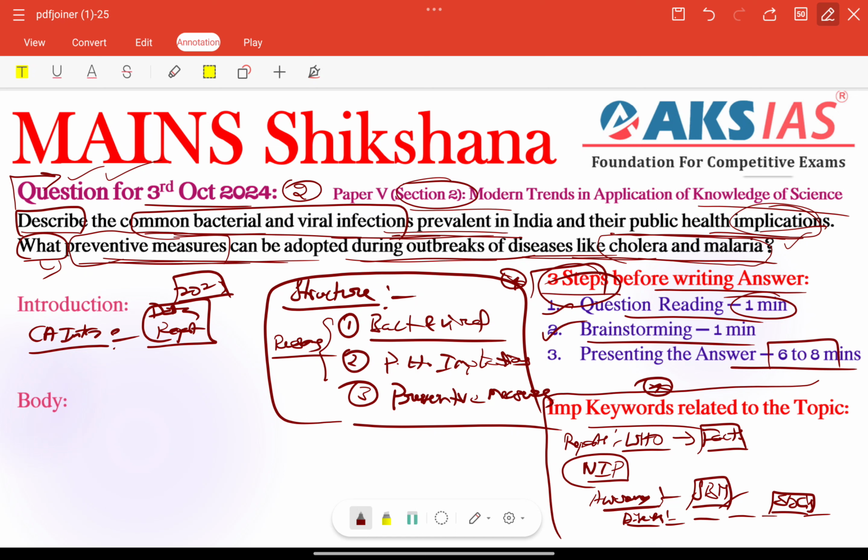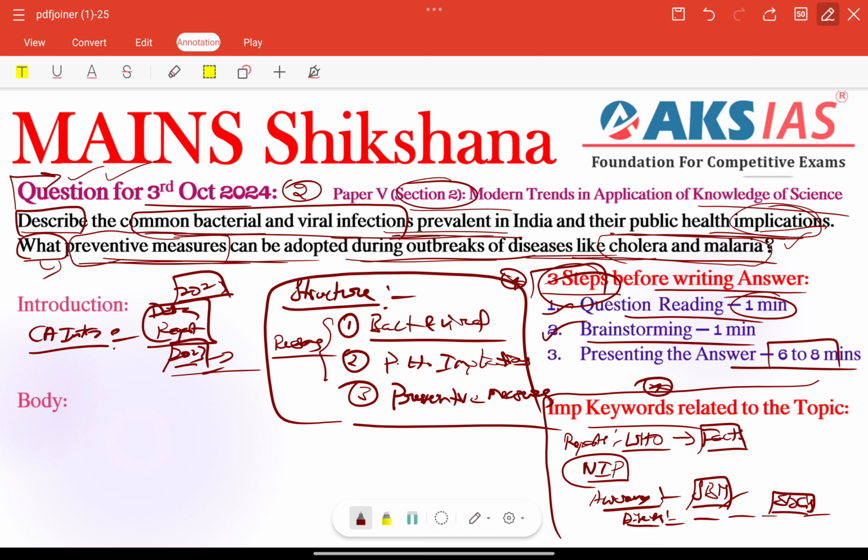So for example, India has been grappling with a surge of infections such as dengue, malaria and tuberculosis, right? For instance, in 2023 itself, India saw a rise in dengue cases across urban regions, especially Delhi, Maharashtra and, particularly, Hyderabad and Chennai, etc., right? So that is also very important, we need to include examples also.